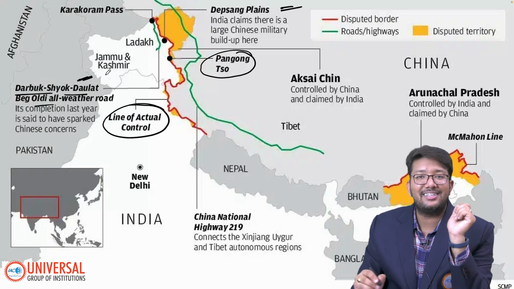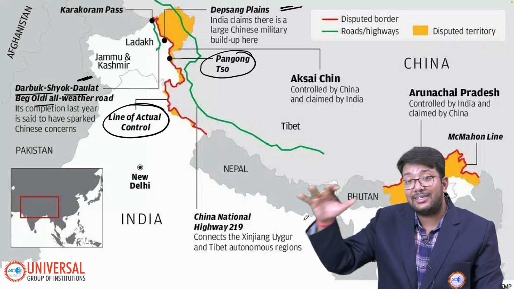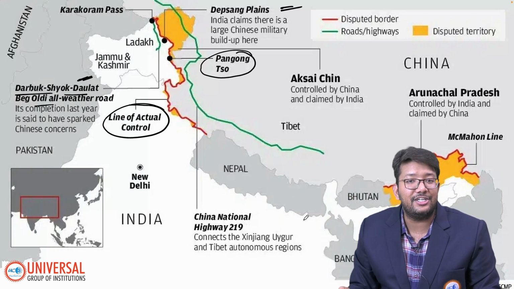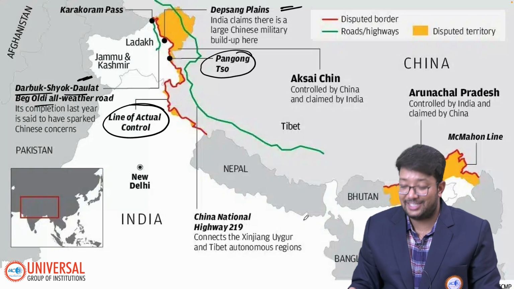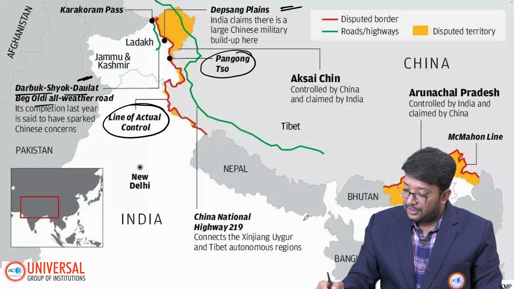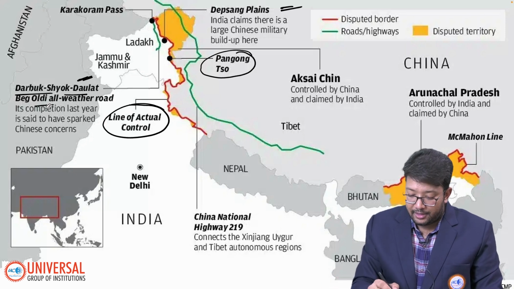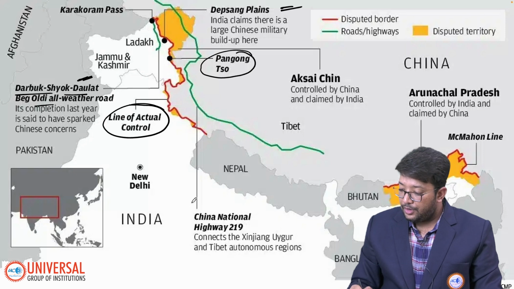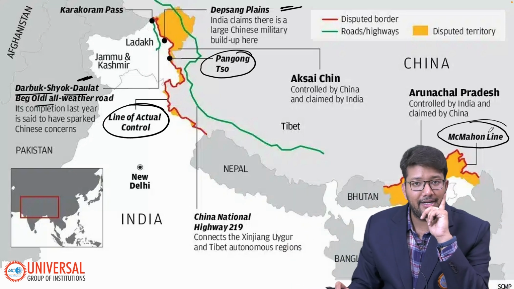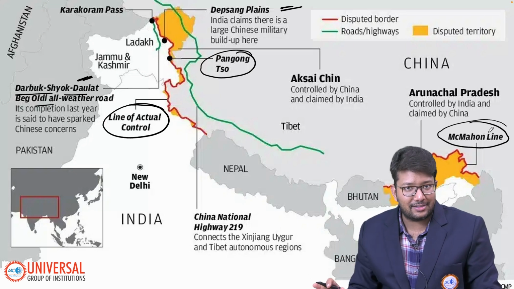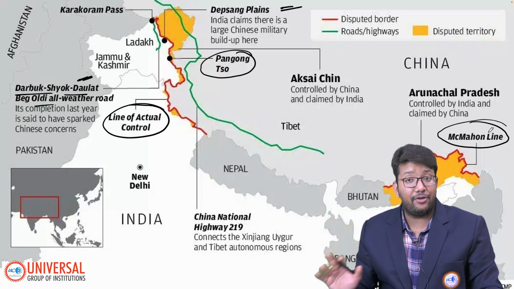This is creating trouble for China, because we have constructed a road up to our Siachen glacier, and that is not going down well with China. So Aksai Chin, the Depsang Plain, the Pangong So plain, the Daulat Beg Oldie road, and the McMahon line with Arunachal Pradesh are all disputes between India and China. I hope you understood the Johnson line, McDonald line, McMahon line, and the line of actual control.